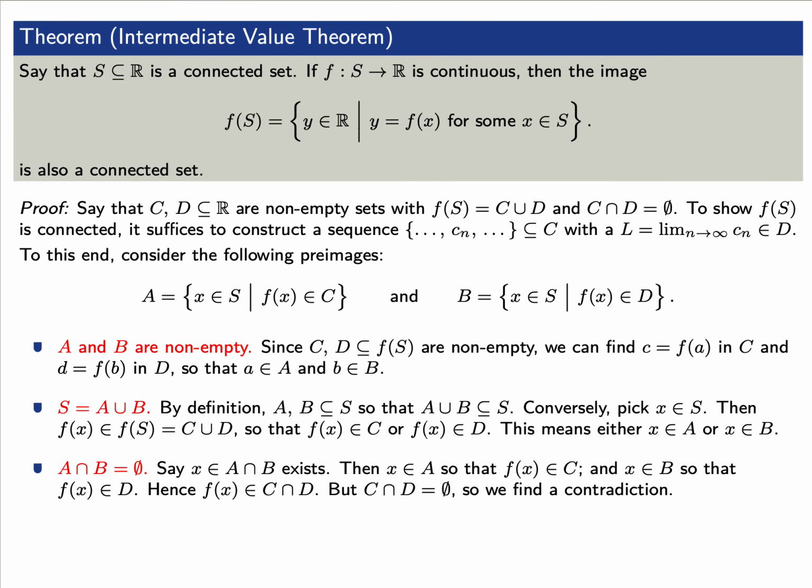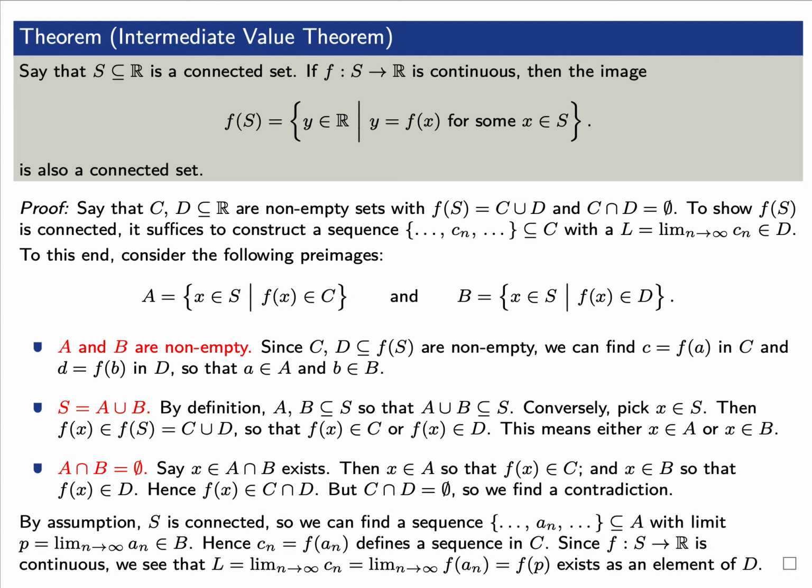Finally, we claim that the intersection of A with B is the empty set. By way of contradiction, let's say that x is an element of the intersection of A with B. Then x has to be an element of capital A, so f of x has to be an element of capital C. Similarly, x is an element of capital B, such that f of x must be an element of capital D. But now this image, f of x, must be an element of both C and D. However, we assumed at the very beginning that the intersection of C with D is the empty set, so we find a contradiction. Now let's finish off the proof.